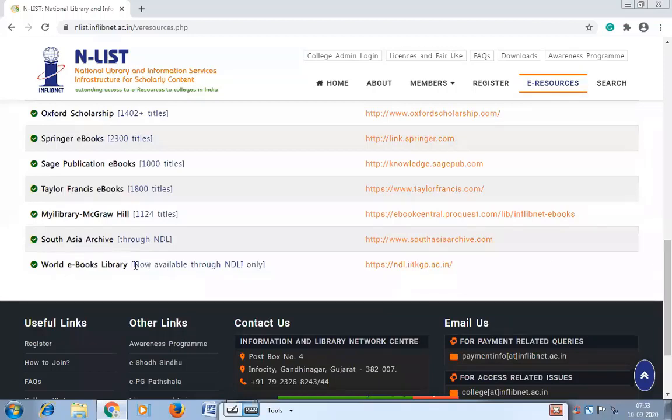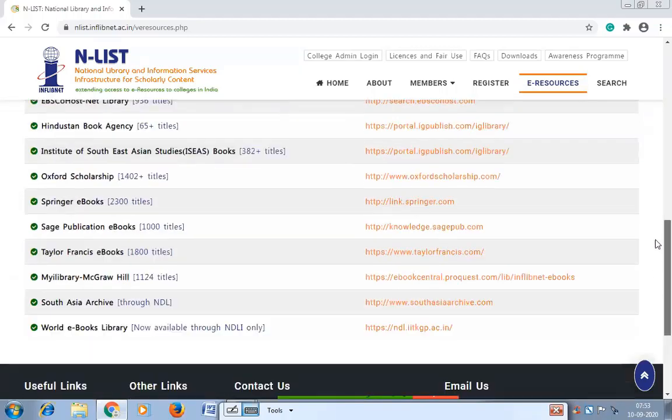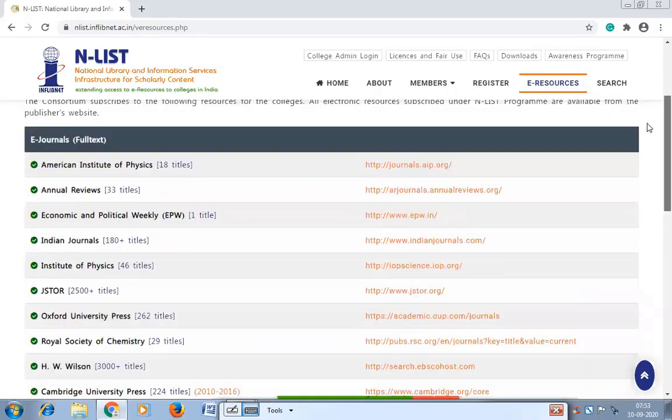This is South Asia Archive. It is available through NDL, National Digital Library. World eBook Library, it is available through NDL only, National Digital Library. Okay, so these are the list of e-resources which you have in the Enlist program.